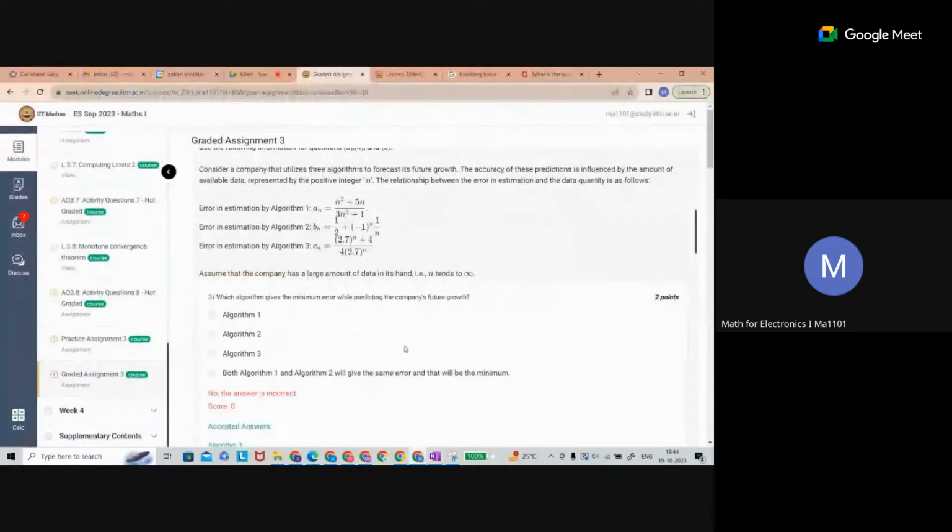Here the information, the error part, is given. So as n gets larger, very large, which has the minimum error? Which algorithm has the minimum error? That means here we just find the limit each time. What is going to be the limit for this sequence? 1/3.